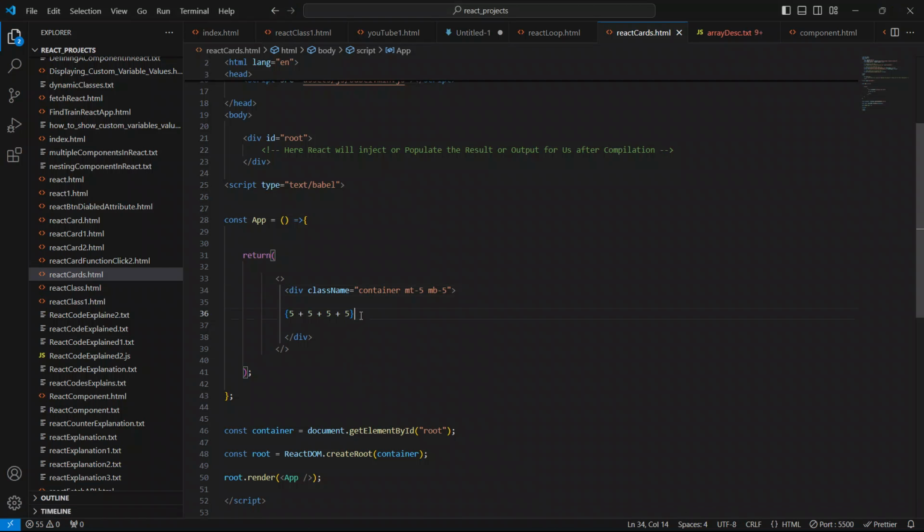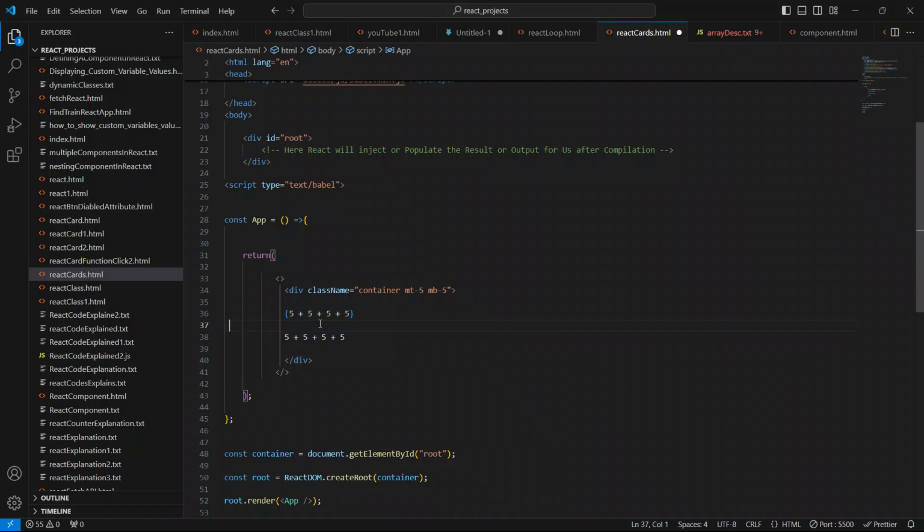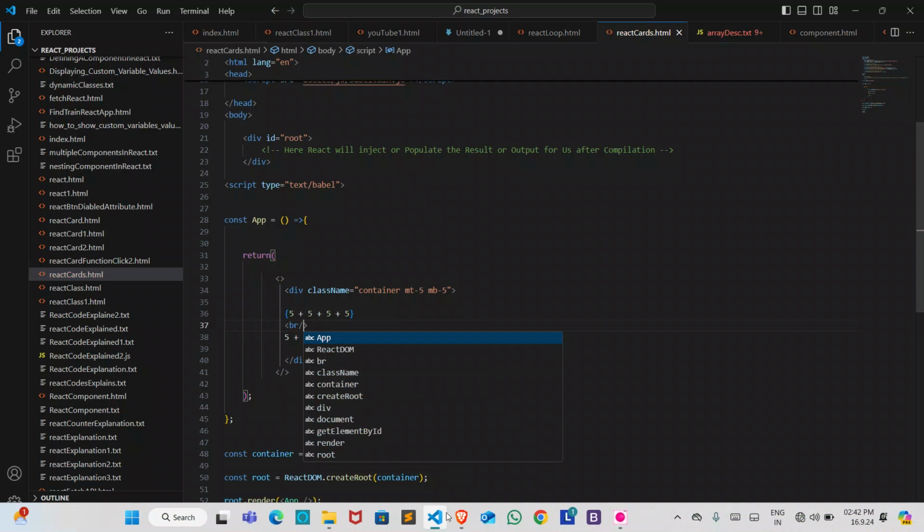So now let me just show you one more thing. What if I will write like this? I'm gonna perform the calculation like this. Will we get 20 or will we get just like this? So save your code, go to the browser, see, let me just put here a br tag for the line break. So br, now go to the browser.